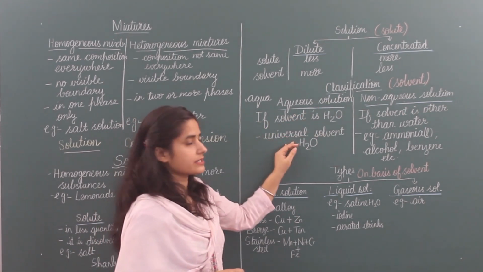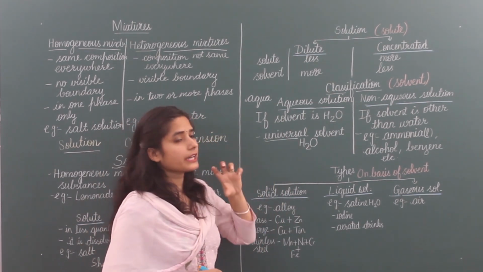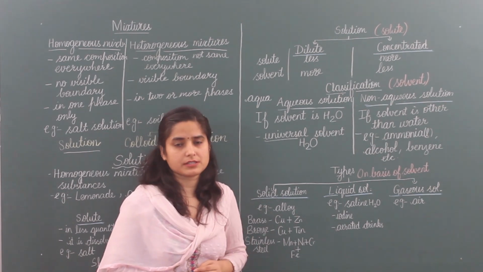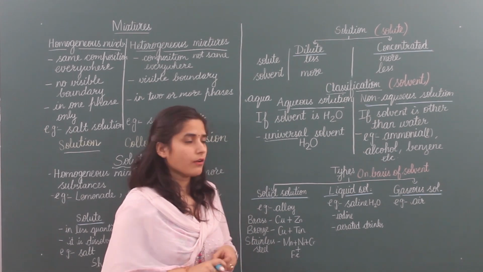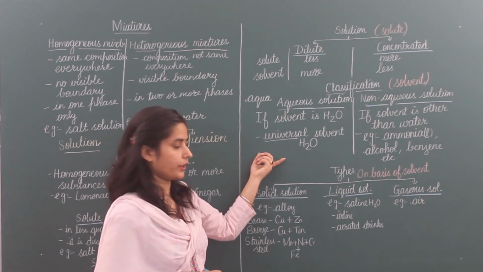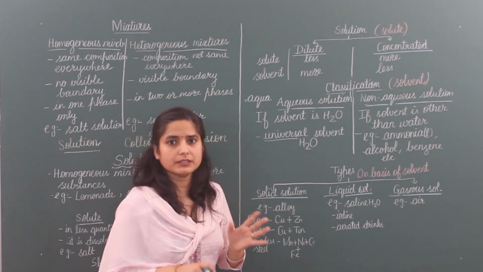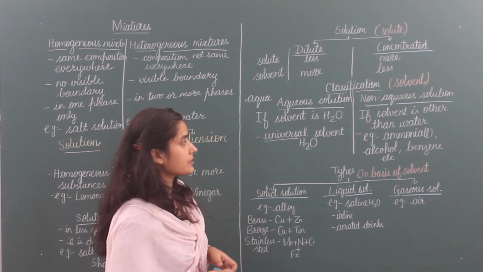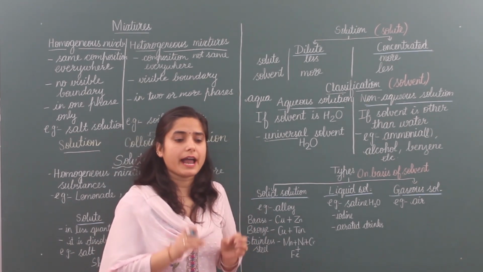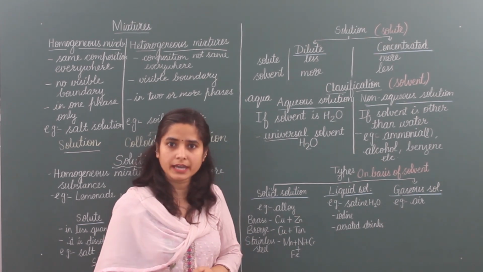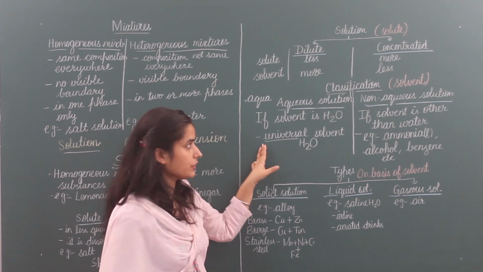Water is called the universal solvent, universal because it can dissolve most things in it. If we add a solid, liquid or gas, many things are dissolved in water. As a solid you can take sugar or salt, as a liquid we have taken lemon or sharbat, and gas also. Oxygen gas is present in water, and that gas is taken by aquatic animals for respiration. So this is an example of an aqueous solution.